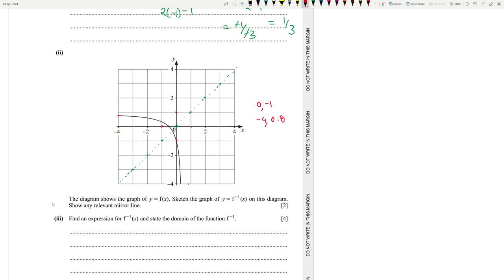So at minus 3, it's like 0.7ish. At minus 2 it's a little less. At minus 1 it's like 0.3ish, something like this basically.